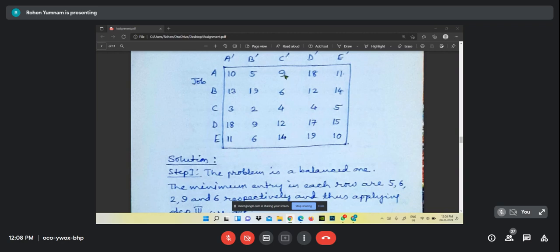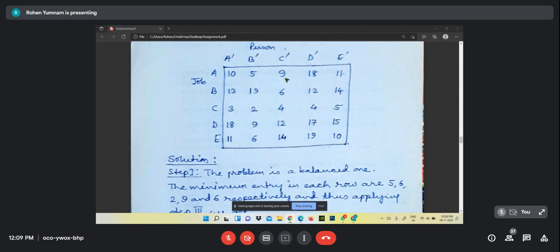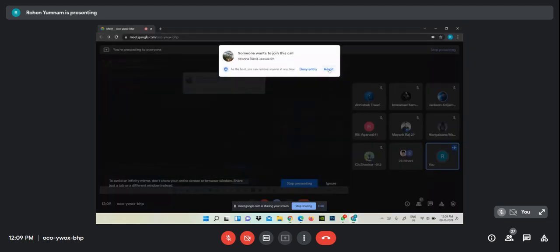And as I had already told you, only one job is given to one person. So suppose if job A is given to A dash, then B dash, C dash, D dash, E dash will not get the job. And suppose job A is given to C dash, then A dash, B dash, D dash, E dash will not get the job. That is the concept we have to use here.